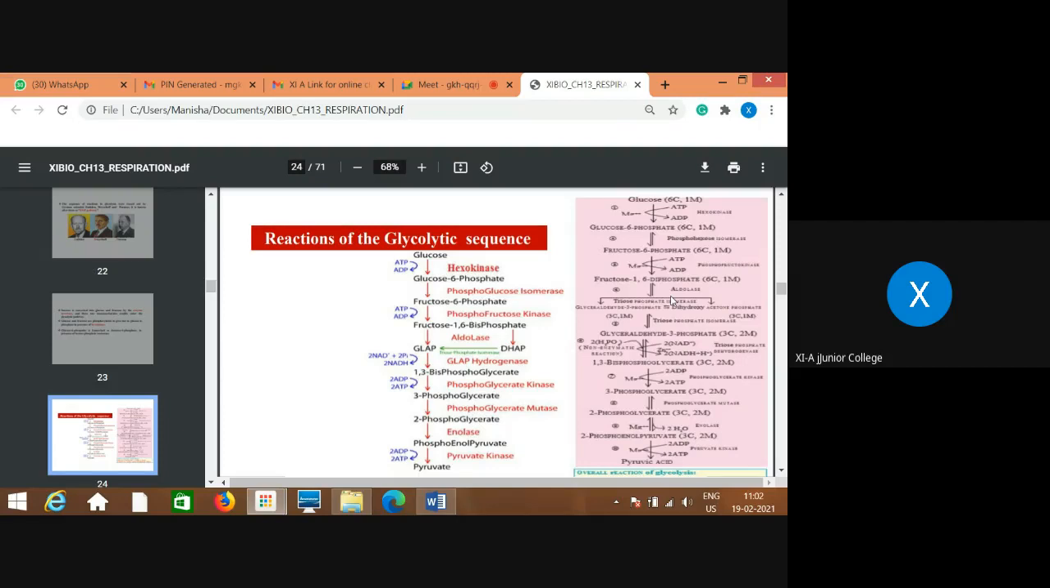Di and bi one are the same. So remember, di is 2, bi also 2. So this is also a 6 carbon compound. Now here is the splitting at the fourth step.